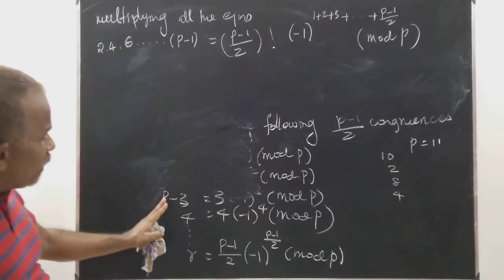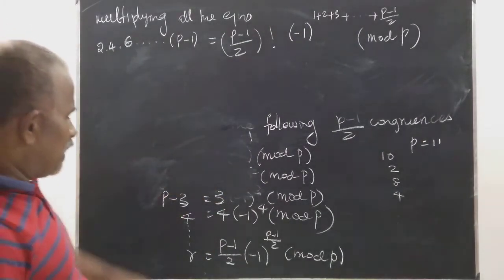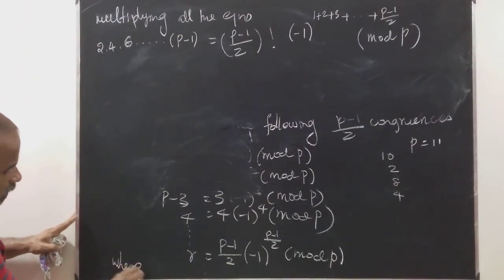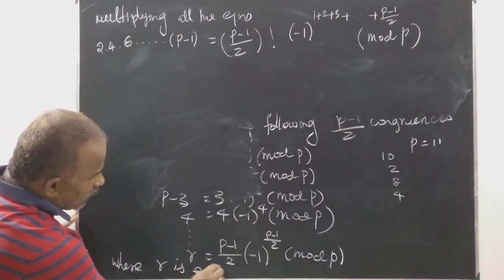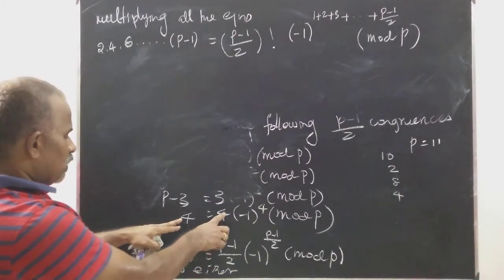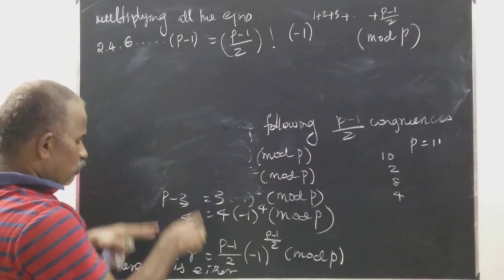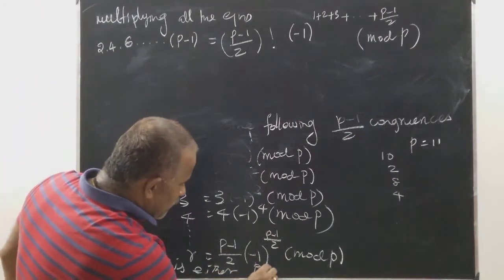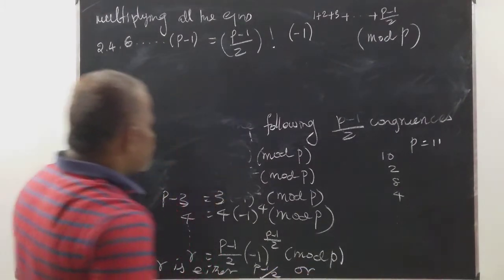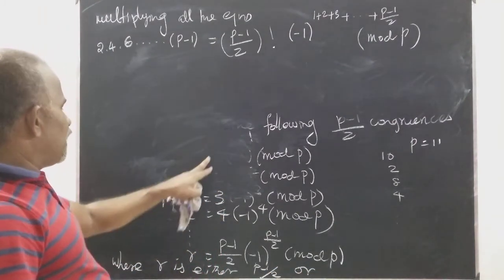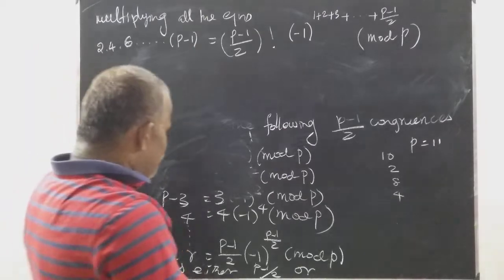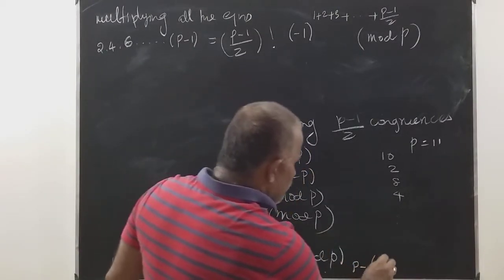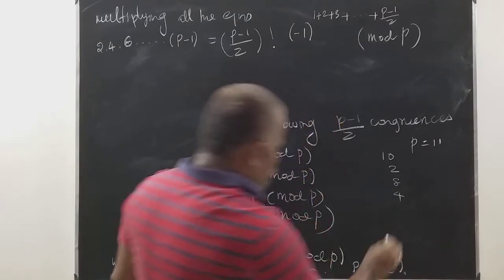Where here r is either 4 is equal to 4, 2 is equal to 2, therefore p minus 1 by 2 equal to p minus, either p minus 1 by 2 or 3 is equal to p minus 3, 1 is equal to p minus 1, so therefore or p minus of p minus 1 by 2.